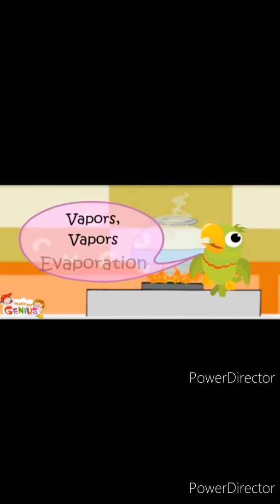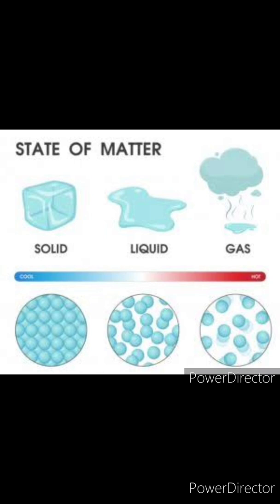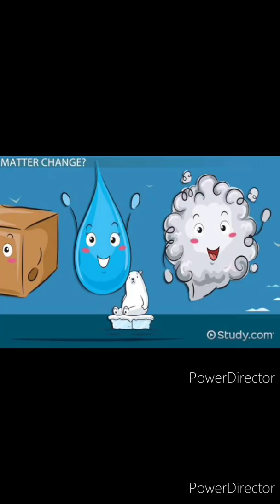So students, we learnt that solid changes its state into liquid on heating. For example, ice converts into liquid on heating, and again liquid changes its state into gas on heating. When we heat water, it converts into water vapors, which is a gaseous form, right?